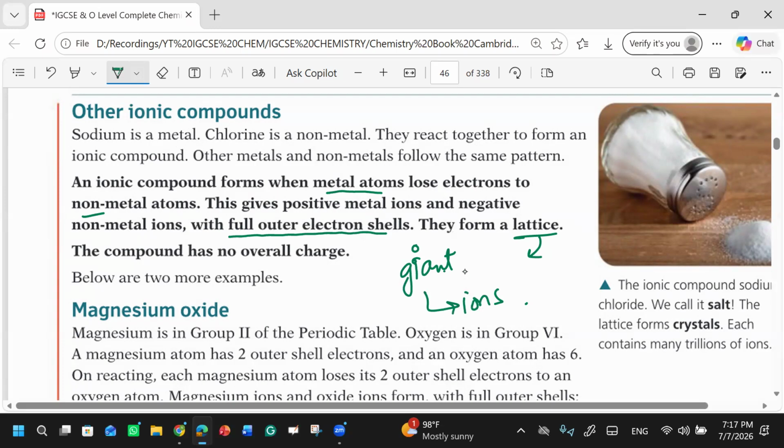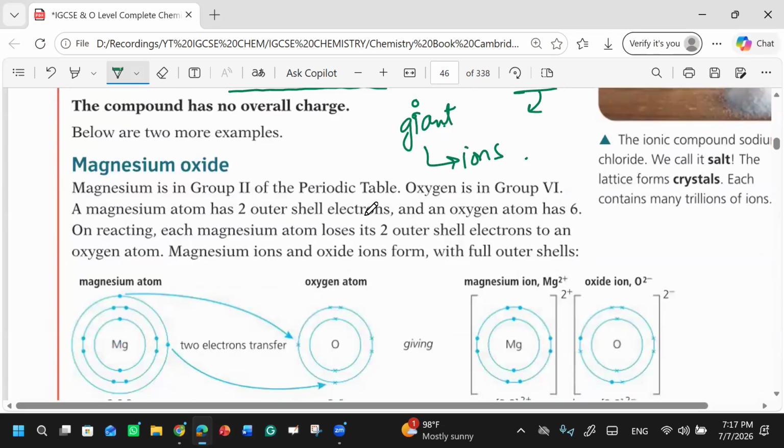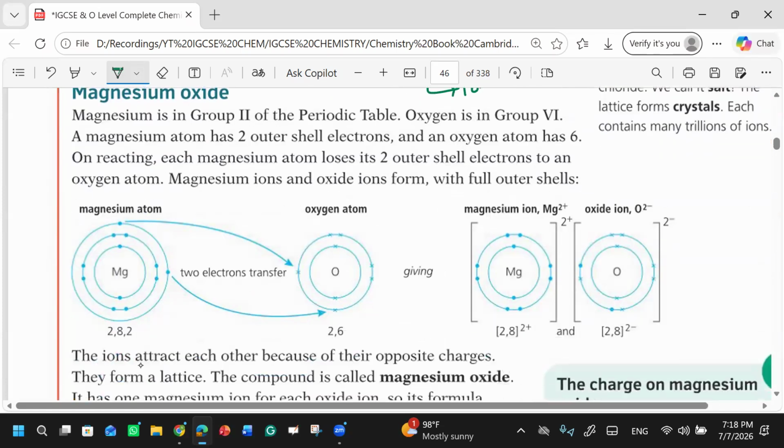Then they have also mentioned magnesium oxide. You see, magnesium is 12, 24. Its proton number is 12, which means there are 12 electrons: 2, 8, and 2. While oxygen is from group number 6. It means there are 6 electrons in the valence shell. How many electrons does it need?